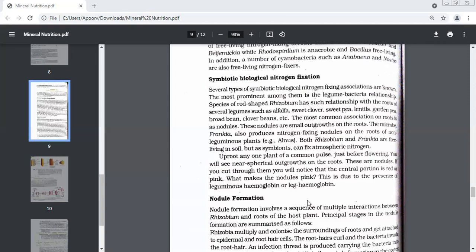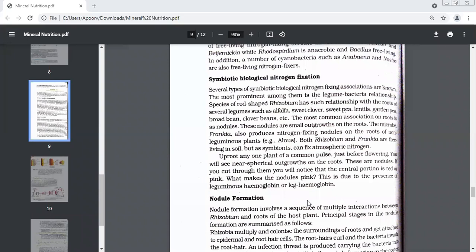We talked about nodules. What are nodules? Small spherical outgrowths on the root. Do we have nodules only in leguminous plants or in both leguminous and non-leguminous categories? Both categories. Which kind of organism forms an association with leguminous plants for nodule formation? Which bacteria? Rhizobium. What is the shape of Rhizobium? Rod shape.